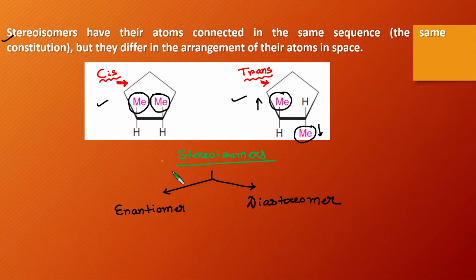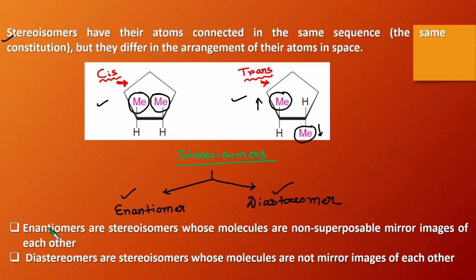Now this stereoisomer can be further subdivided into two parts. One is called enantiomer and another is called diastereomer. So please pay attention to these two parts. You have to pay very much attention to understand what is called enantiomer and what is called diastereomer.